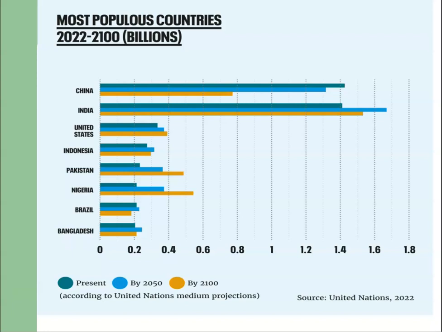Third is the United States of America, and then there is Indonesia, and Pakistan ranks fifth in the world in terms of population. Previously it was sixth, but now Pakistan has surpassed Nigeria and Brazil to become the fifth largest country in terms of the size of population.